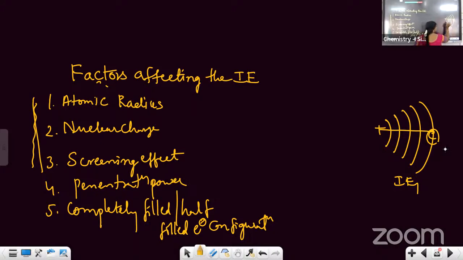In the first case, this is the atomic radius and we have removed an electron from this. In the second case, suppose this is the atom. So this is the outermost electron of this atom. From this, we are going to remove the electron. So look at the radius. यहाँ से यहाँ तक है, यहाँ से यहाँ तक. Suppose you take this as x, this as y. Okay, which is greater? So x is greater than y. Is it not, students? The distance यहाँ पे ज़्यादा है compared to here.